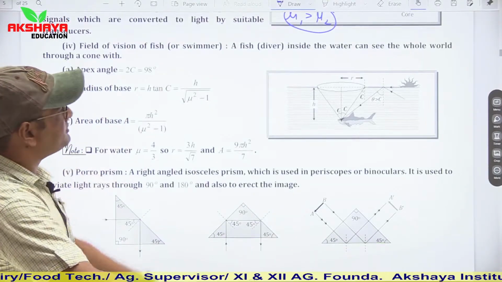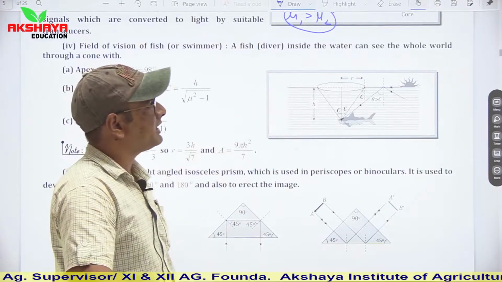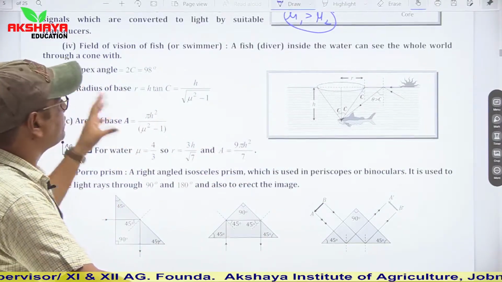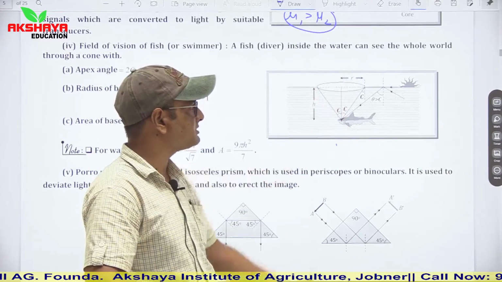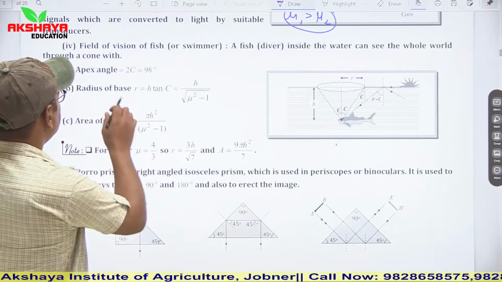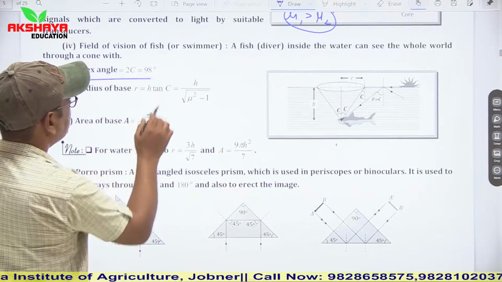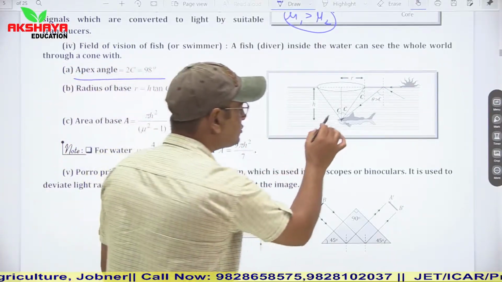Field of vision of a fish or a swimmer. A fish inside the water can see the whole world through a cone. This is known as the field of view, and it can be explained with 2C. The apex angle is 2C.